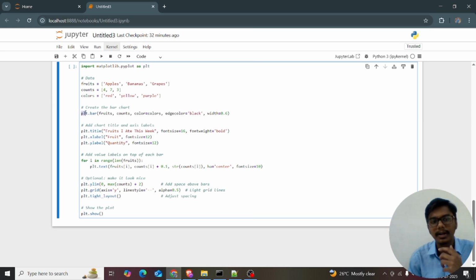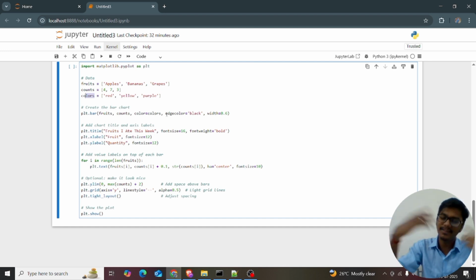And I just want to plot it. plt.plot, I'm just giving the x-axis, y-axis, color is equal to colors. So I'm just giving the colors. This parameter I'm giving to the arguments. Sorry, color is equal to colors. I just want to show the edge color.